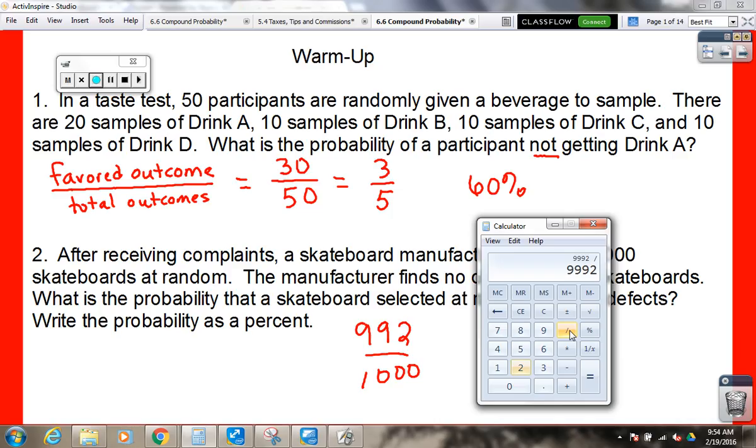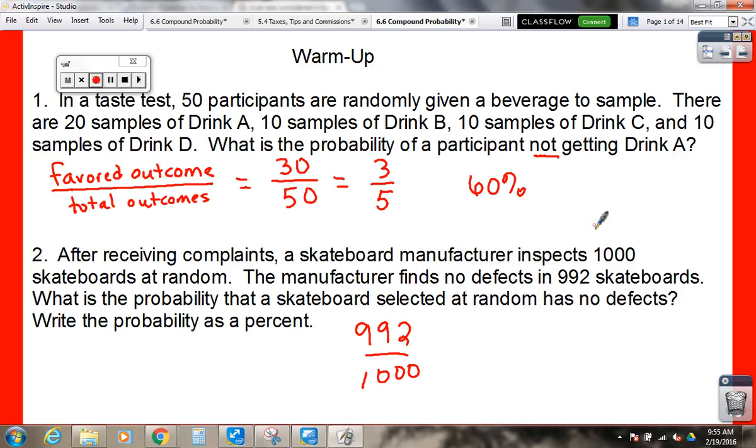992 divided by 1,000 is 99.2%. So that's a pretty good percentage. 99.2% of the time, you're going to get a good skateboard. That other 0.8%, you might get one that has a defect.